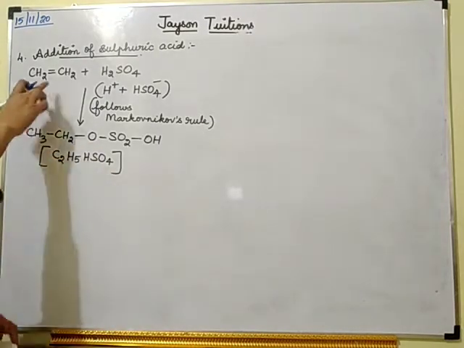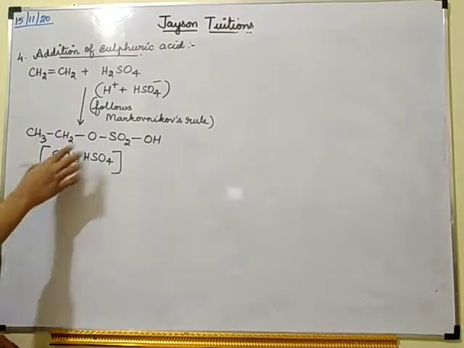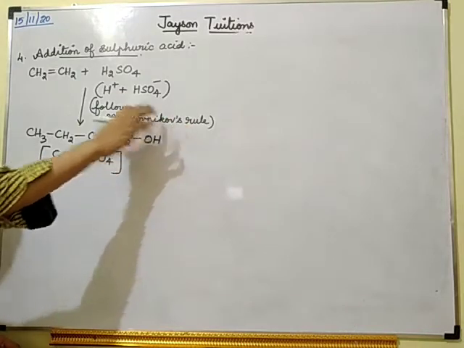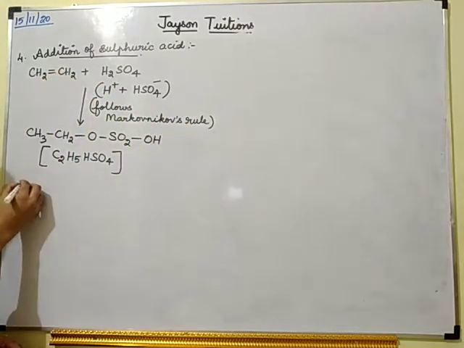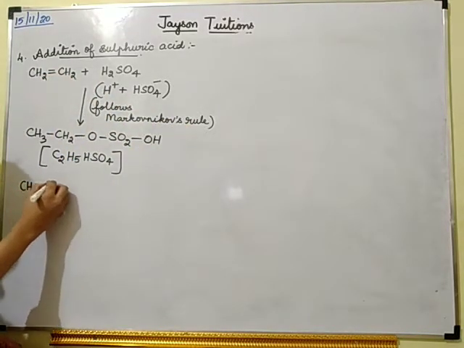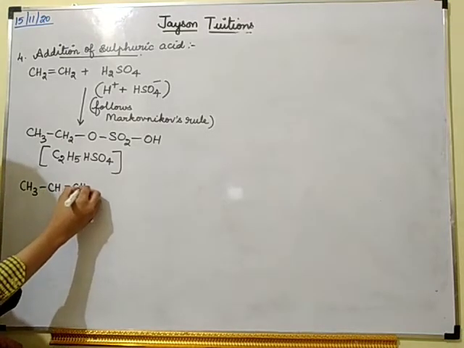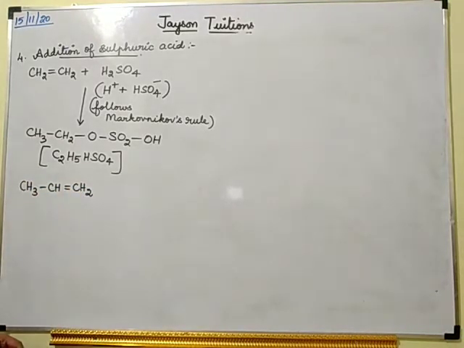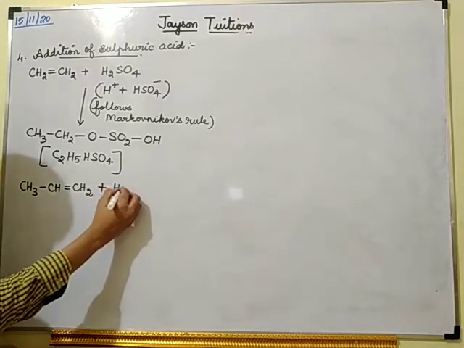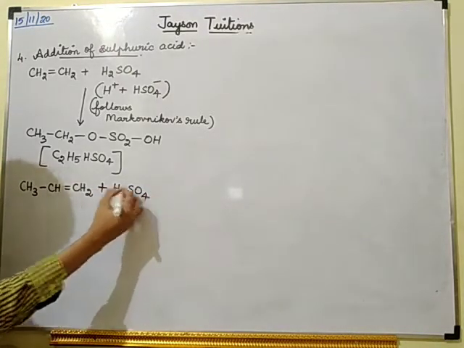Suppose it is an unsymmetrical alkene, it will follow Markovnikov's rule. Suppose the alkene is like this, CH3, CH double bond CH2, and H2SO4.